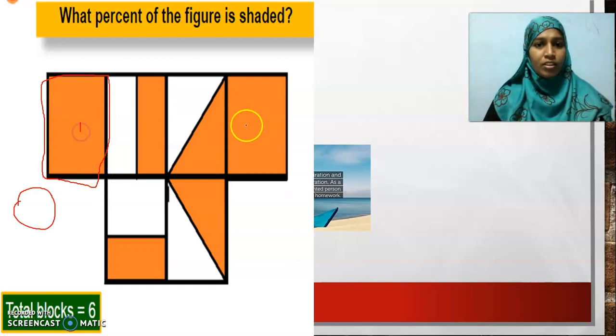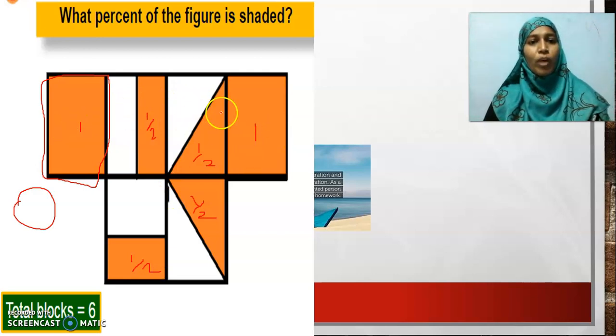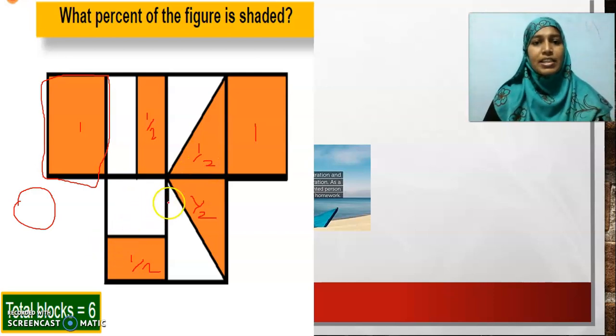1. This is another 1. And this is half. This is also another half. This is another half. This is also another half. So totally how many rectangles if I add it up? 1, 2, 3, 4. 4 parts are shaded.